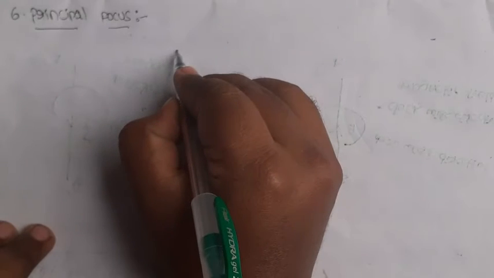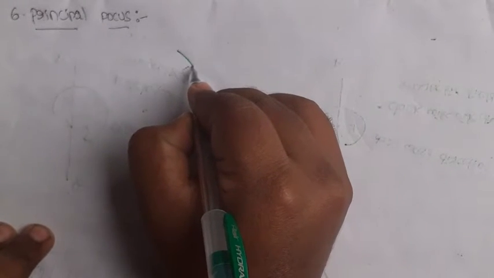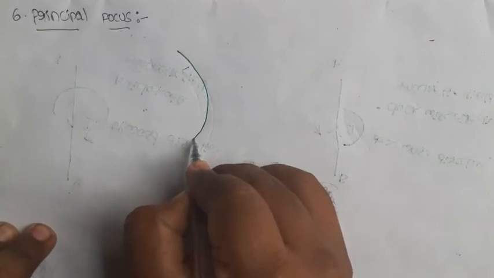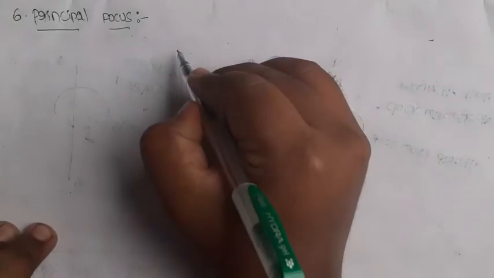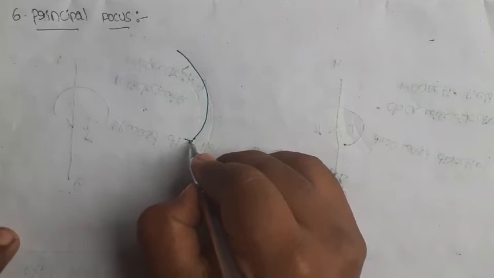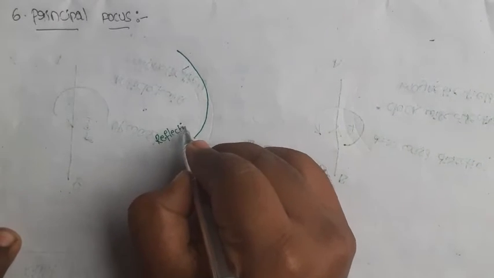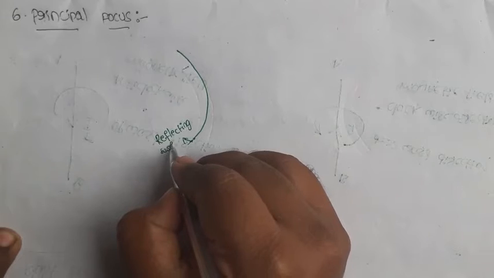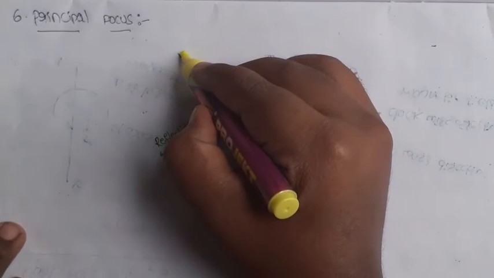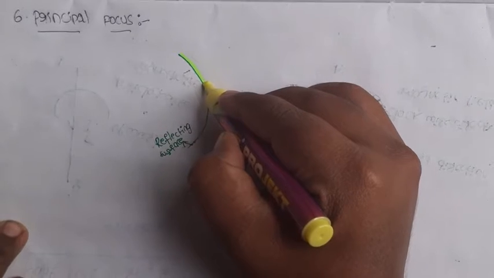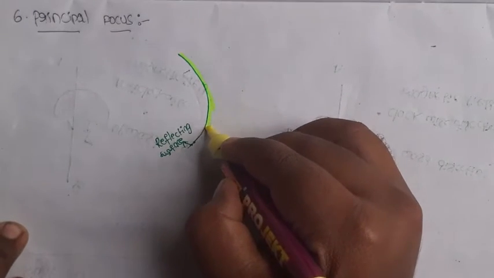This is a curved mirror. This is a curved surface or spherical mirror. This is the reflecting surface.